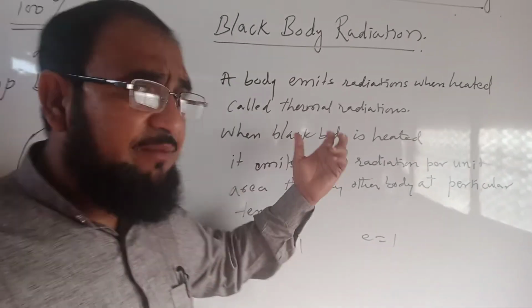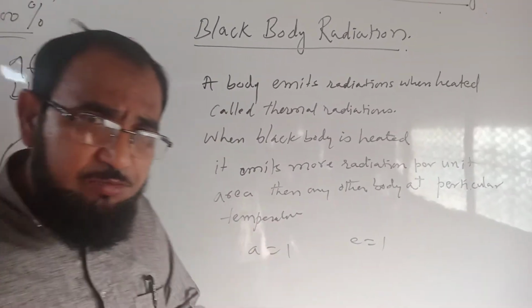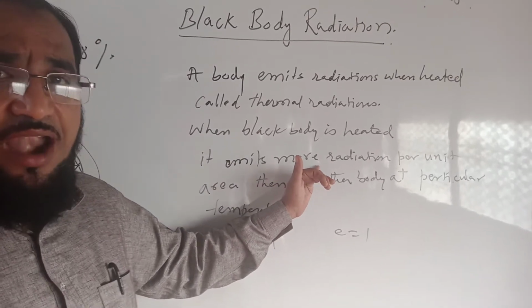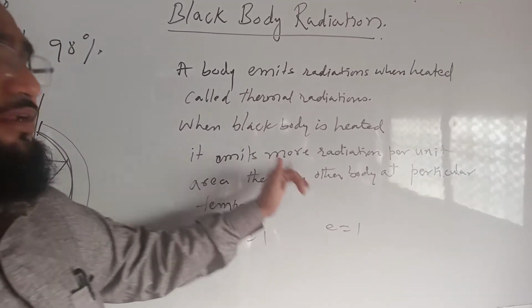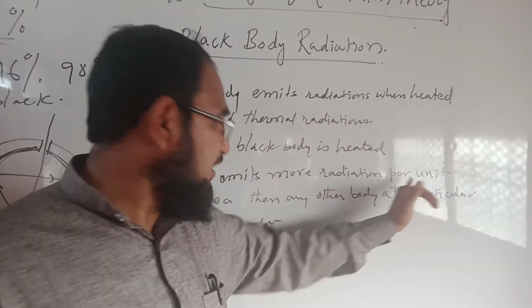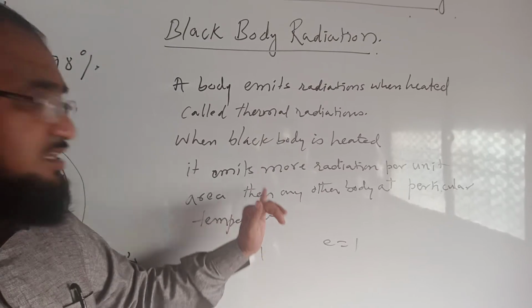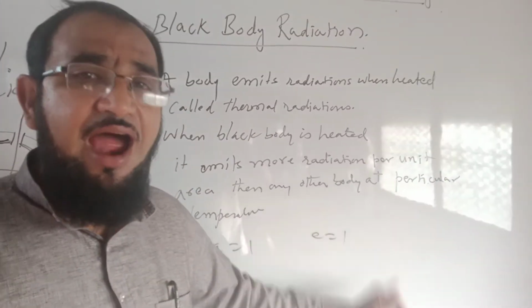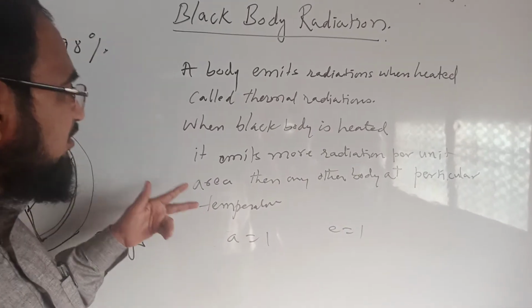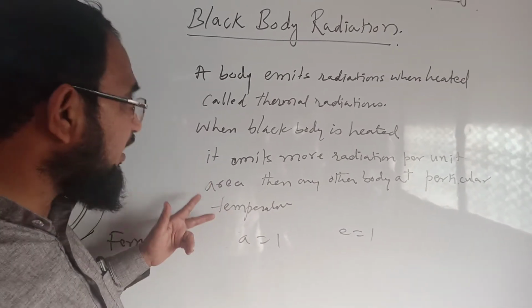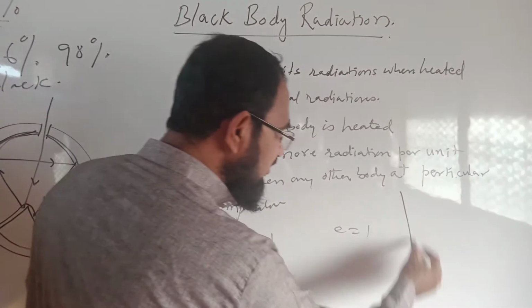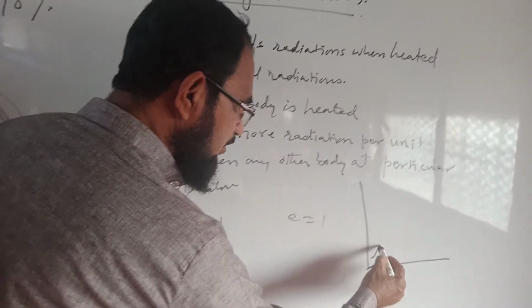When we heat a black body, it also absorbs energy and emits radiation, and the radiation emitted per unit area is more than that of any other body at a particular temperature. Those radiations are known as black body radiations.